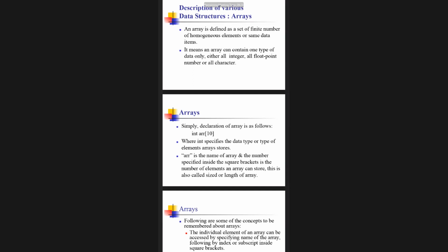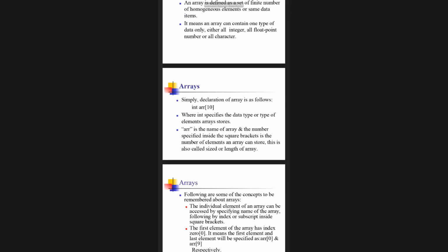It is represented as \0. I think in C you have already learned it. So the last array element is represented as null, and it starts with memory location 0. Yes or no? So it will take 10 elements with one null value. Here we specify the data type, or the type of elements the array stores.